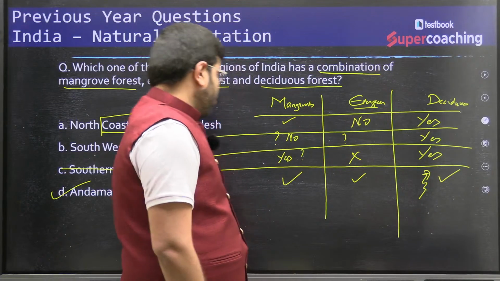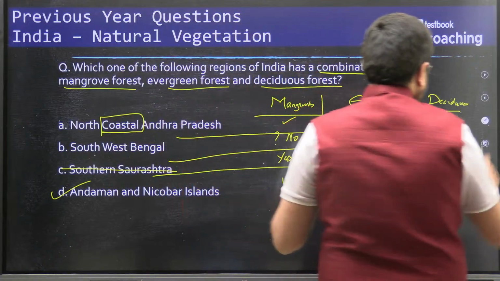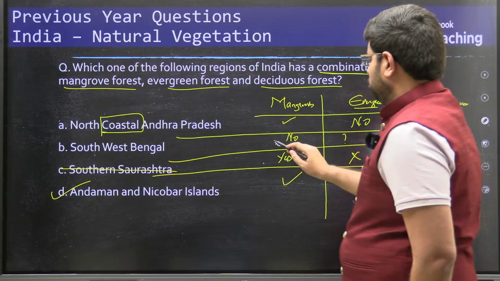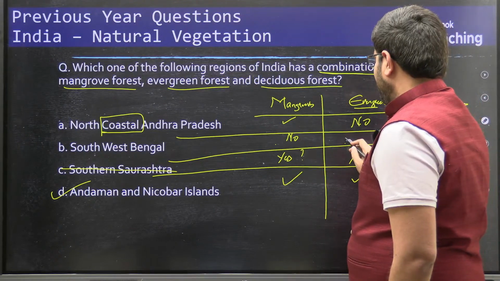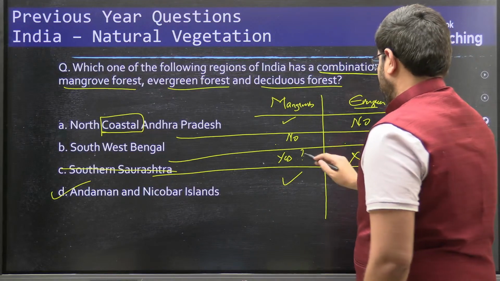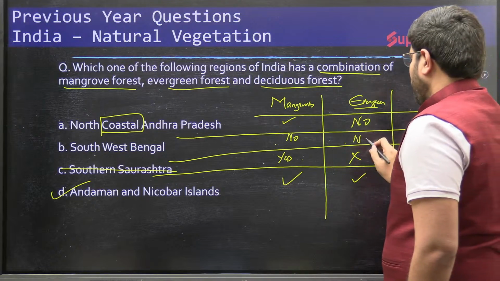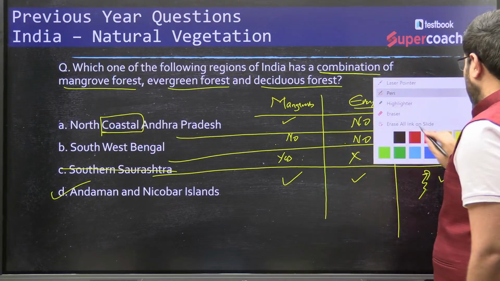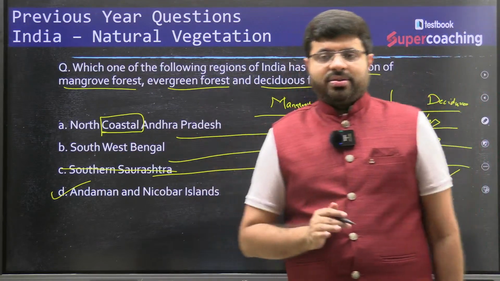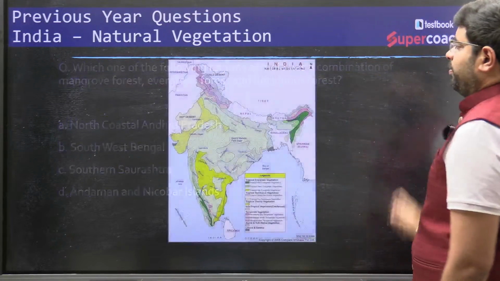With this logic, do you find mangroves here? No. Do you find evergreen here? No. Do you find mangroves here? Yes. This is how you will be able to get an answer. I hope you all are following this. Let's move to the next question now.